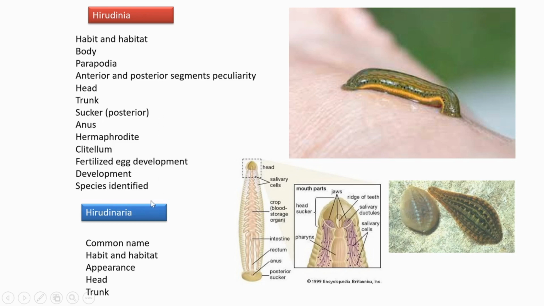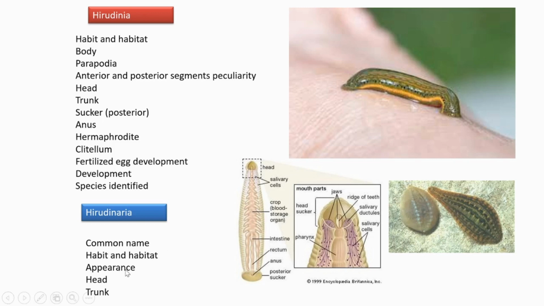In Hirudinea, the example is Hirudinaria, specifically a leech. Going to see it now. Common name, what's the common name? Indian cattle leech. What about the habitat? They are freshwater. It's found in freshwater tanks, ponds, wherever moisture is there. In all those areas, there's a chance to locate these leeches.